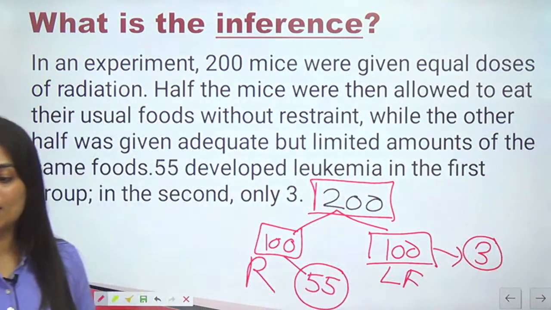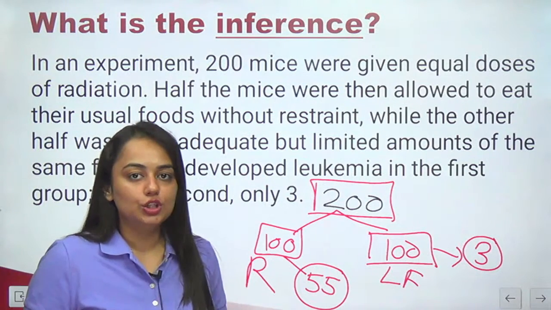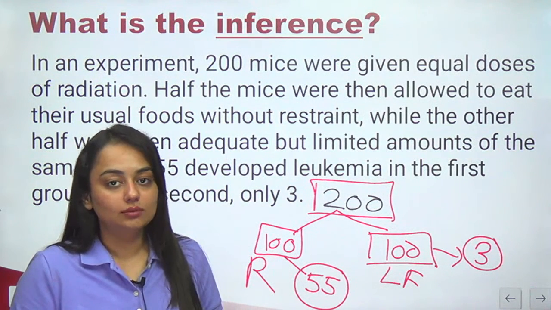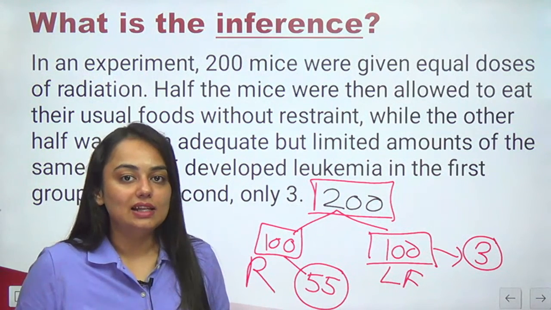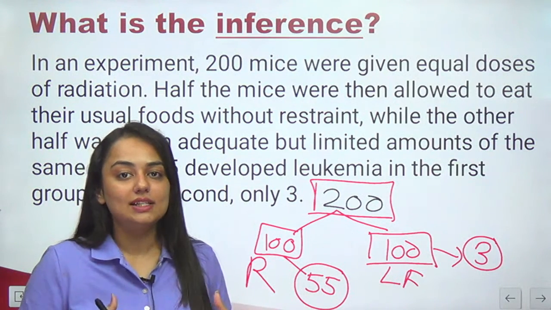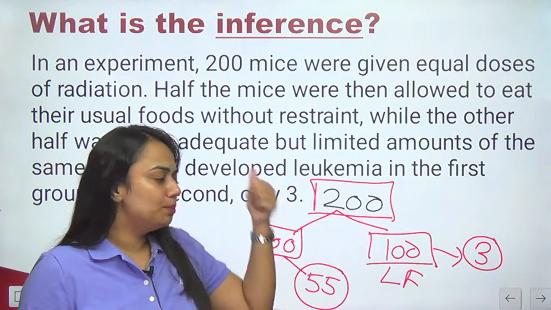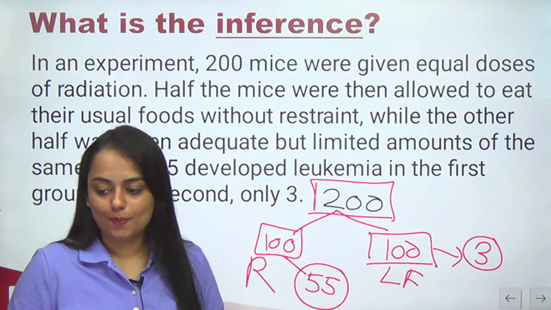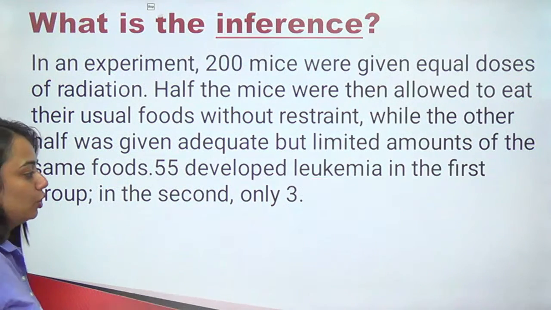So what can you make out? That after being passed through radiation, if a limited or adequate amount of food is given to the creature they were experimenting on, it is less likely that they will develop leukemia, or it can prevent leukemia. So that is the inference we can find out. That is the hidden conclusion which the passage is hinting towards but not directly given in the passage. Interesting, right? I hope inference is also clear to you.